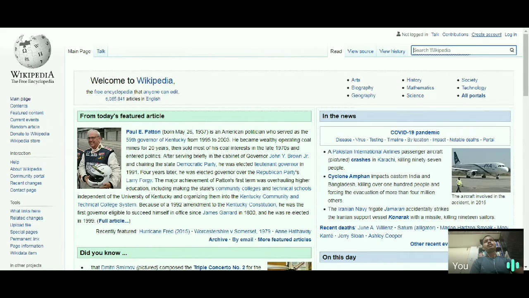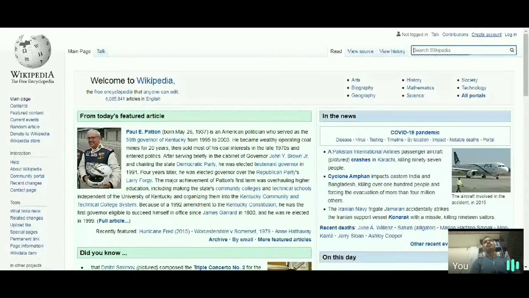This encyclopedia is purely created by common people all over the world, and everybody is contributing to it. If there is any error in an existing article, or if it needs improvement, then they can edit it. Creative Commons is the license under which all the content is made available on this free encyclopedia.